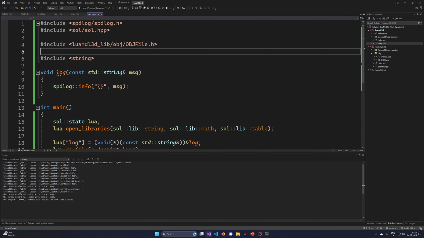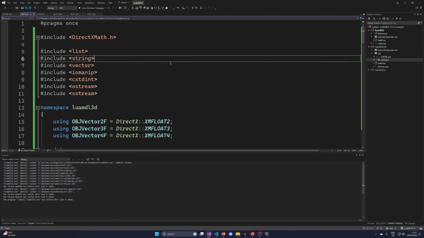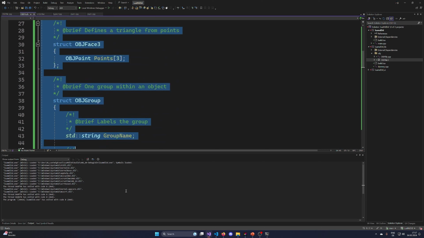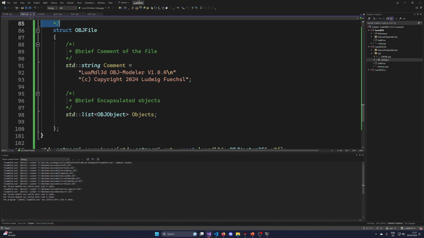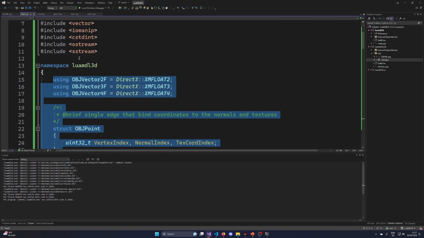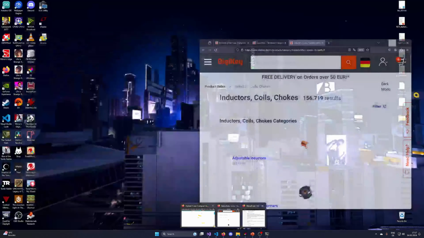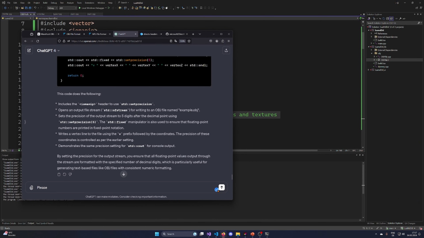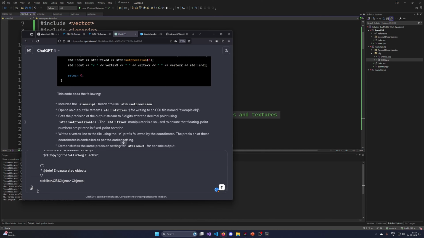Let's now take this OBJ file header and tell ChatGPT to generate myself a cube. Please use this header as an information. So then we have the content of the header.